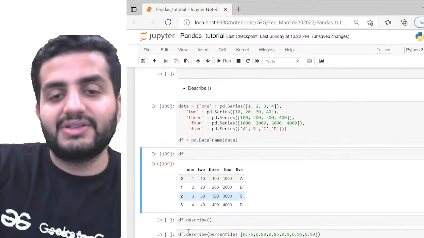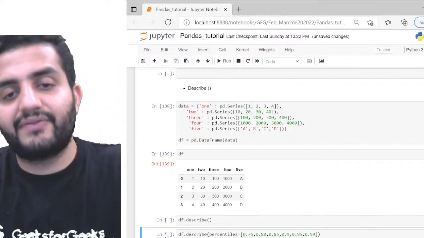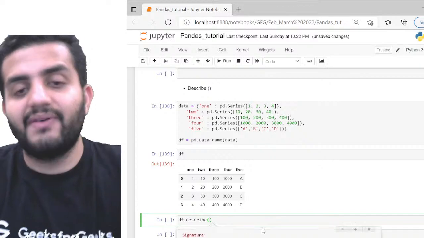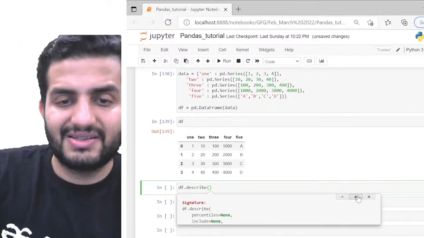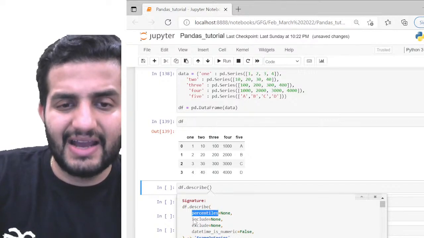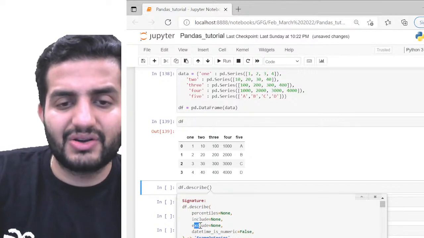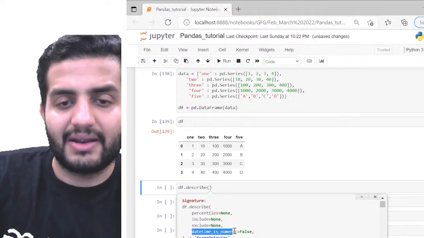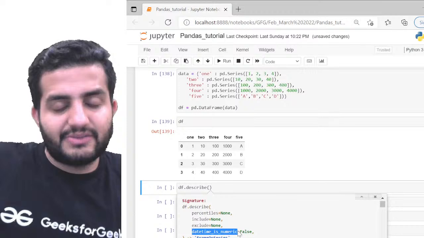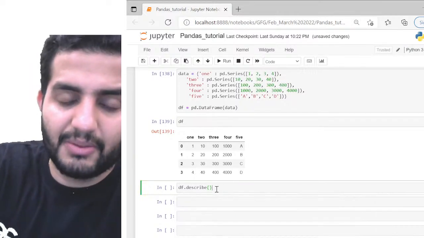Now, first of all, I'll show you what different arguments it takes. For example, in describe, if I look at the arguments, I have percentiles, include, exclude, and datetime_is_numeric. These are the 4 arguments I have. I'll simply talk about the things which are given here, so let's talk about them one by one.